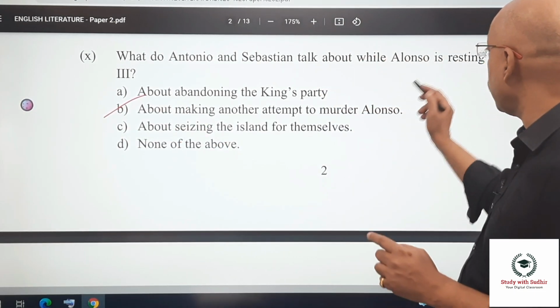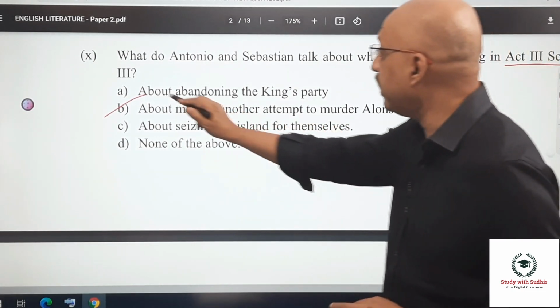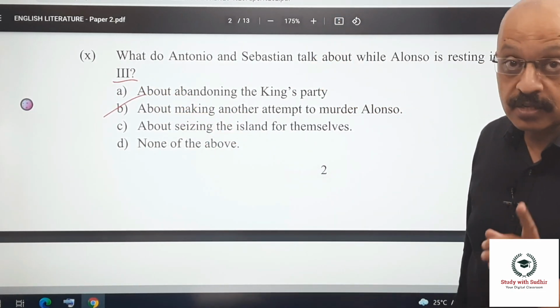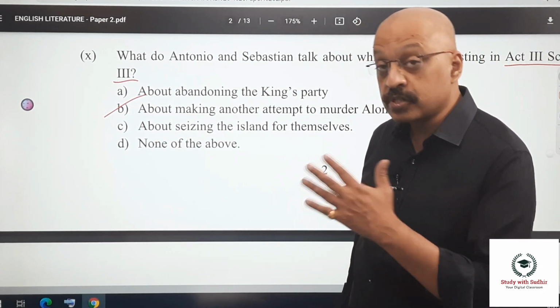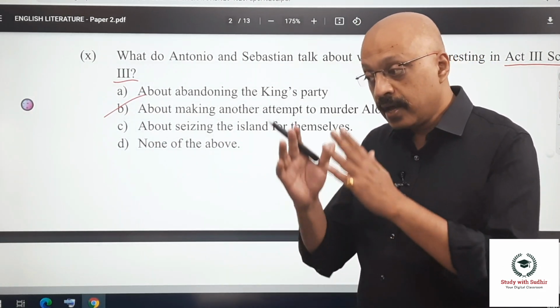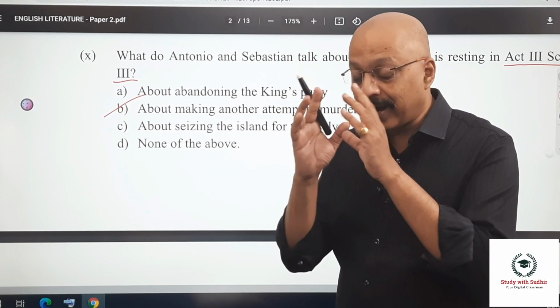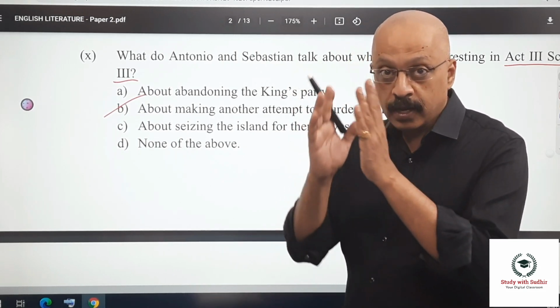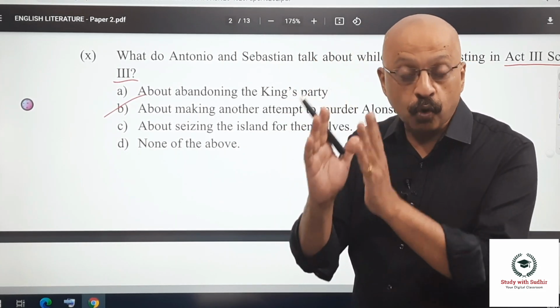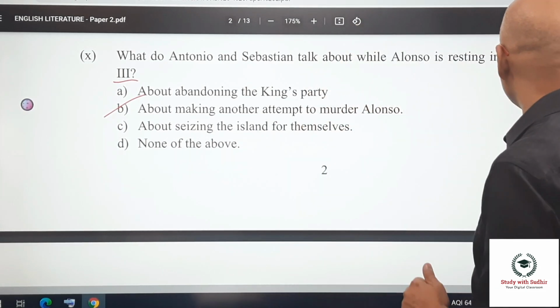See, always remember, in this case at least they are very clearly saying which scene they are asking you the particular reference from, because in many scenes there will be different things. So since you are limited to Act 1, Act 3, Scene 1, Scene 2 and Scene 3, you know exactly what is being spoken of in these 3 scenes in particular.